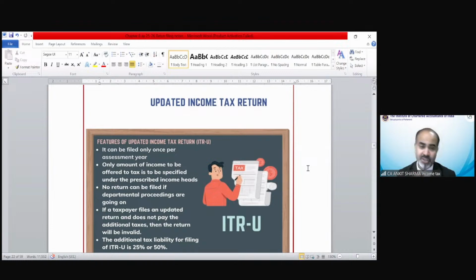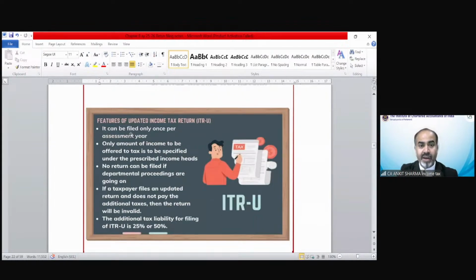There are certain restrictions and conditions. If you fulfill all these restrictions and conditions, you are able to file an updated return. So what are the features of this return? It can be filed only once per assessment year. You cannot revise the updated return. Like you can revise a revised return, you can revise the original return, you can revise a belated return up to 31st of December.